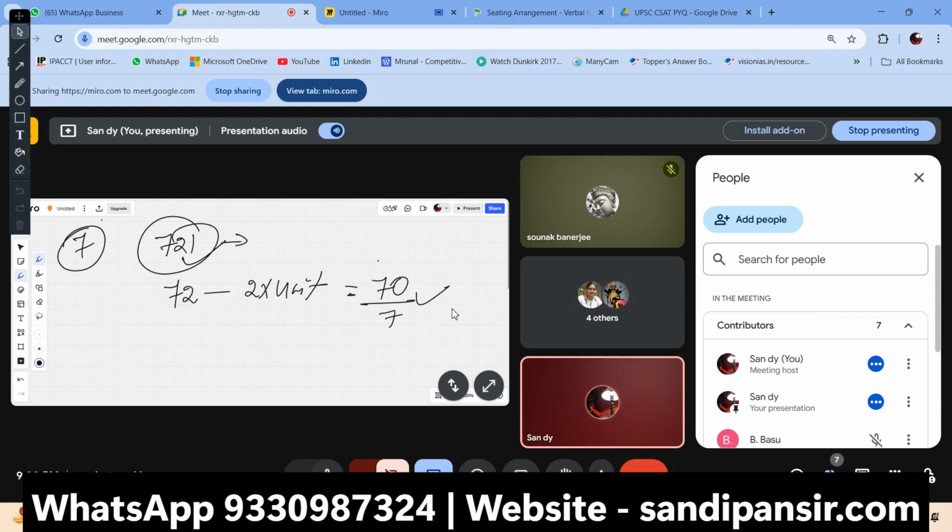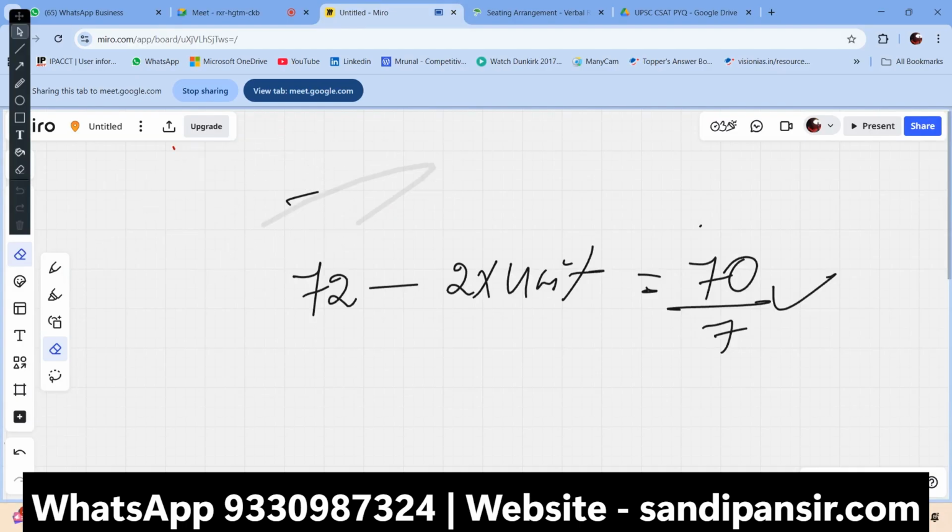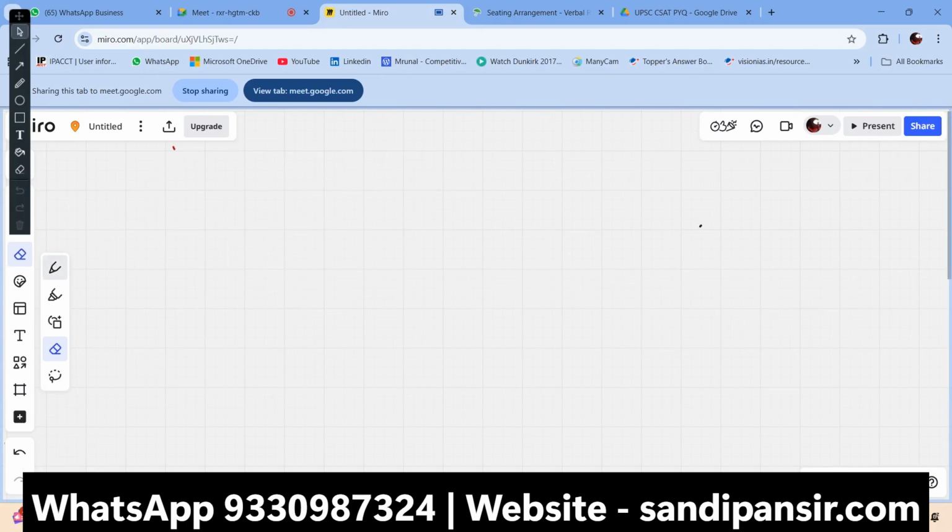Okay, so this is the overview of the whole thing. You have to get the thing properly. The divisibility of 7 is understood here. And now let's look at the divisibility of 8 itself. The divisibility of 8 is quite unique.